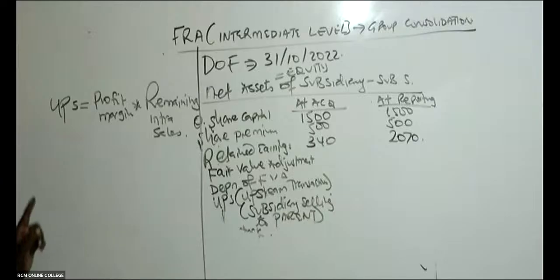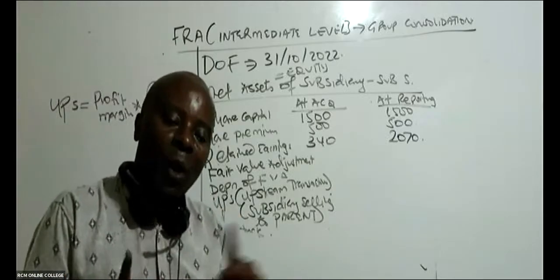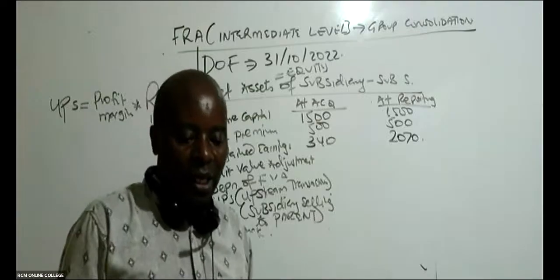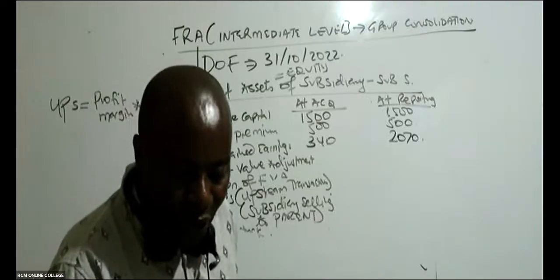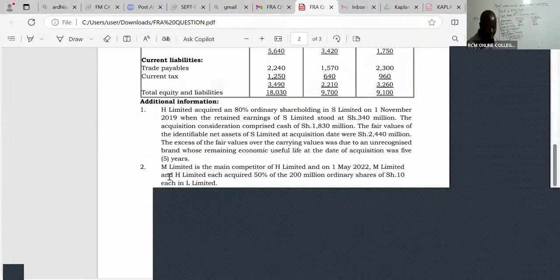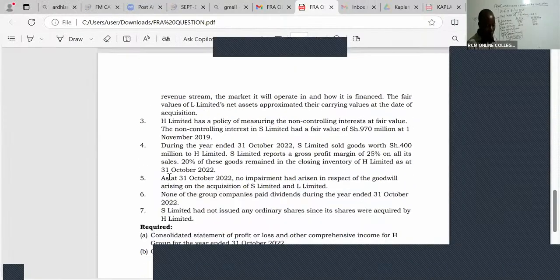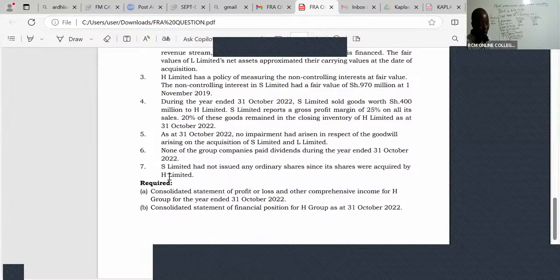So has the examiner given me anything to do with S and H working together? Let's see in the question. In this question, yes, they have told us in note number 4, for your revision, you write there UPS, note number 4.